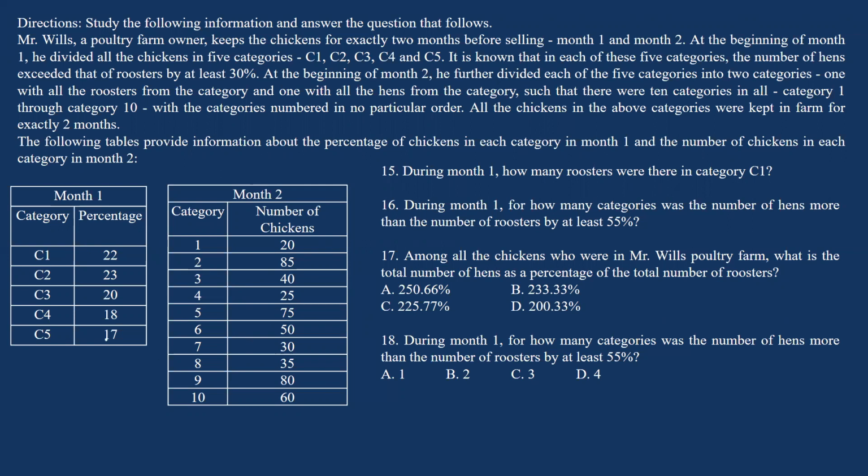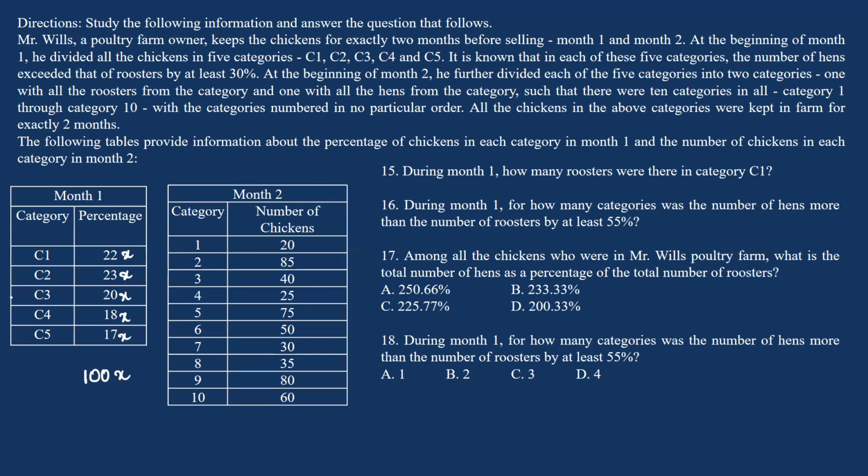If I consider the total number of hens as 100x, we are given the percentage distribution of the hens in these 5 categories. C1 22%, so 22x hens were categorized in C1, 23x in C2, 20x in C3, 18x in C4, and 17x in C5.